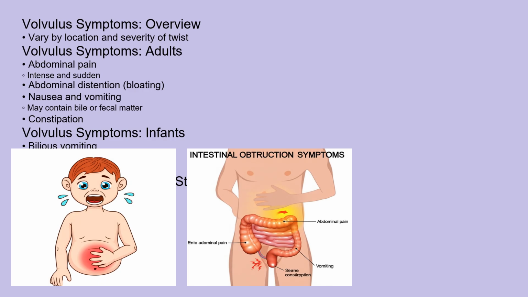The symptoms of volvulus can vary depending on the location and severity of the twist. Common symptoms include abdominal pain, which can be intense and sudden. Abdominal distension, or bloating, is another frequent symptom. Nausea and vomiting are also common, and the vomitus may contain bile or even fecal matter if the obstruction is severe. Constipation is usually present, and patients may be unable to pass gas. In infants, symptoms may include bilious vomiting, abdominal distension, and bloody stools. If left untreated, volvulus can lead to signs of shock, such as rapid heart rate, low blood pressure, and fever.